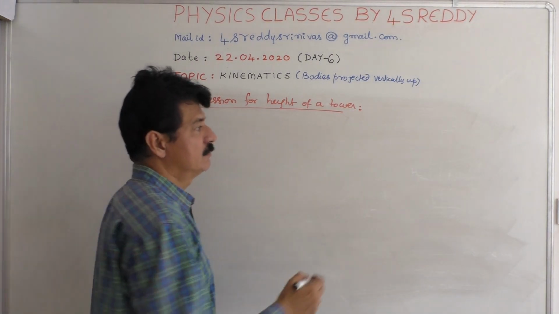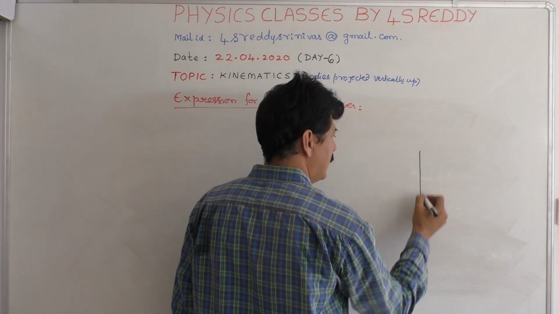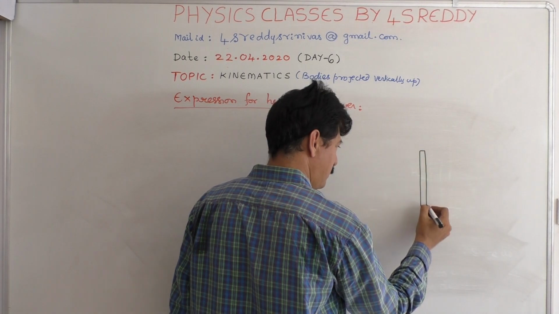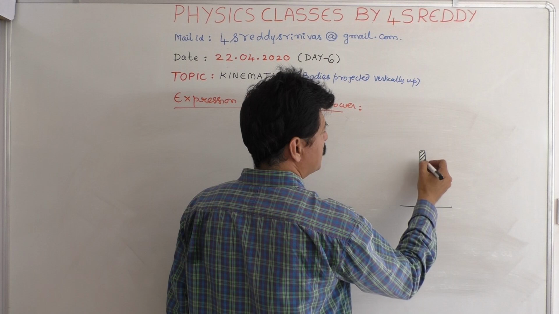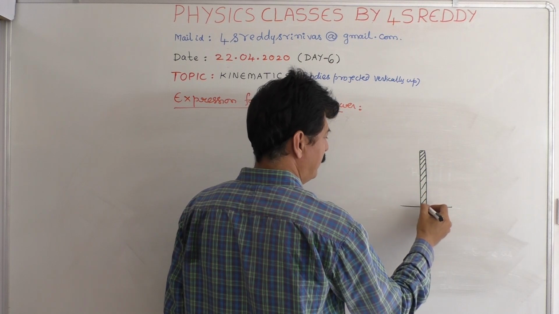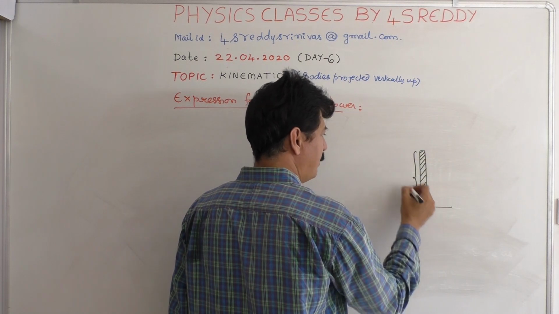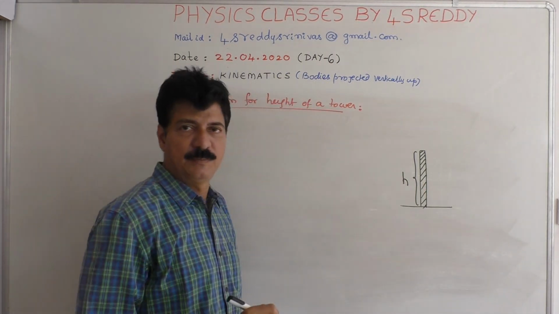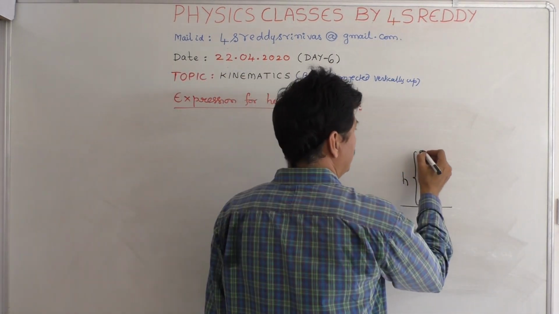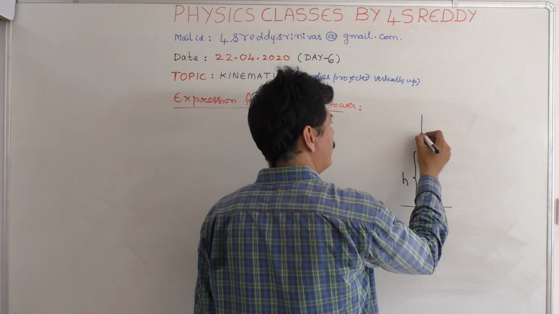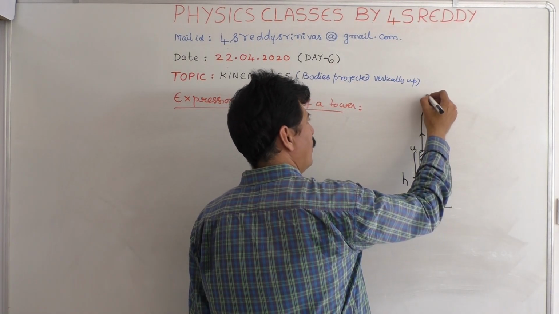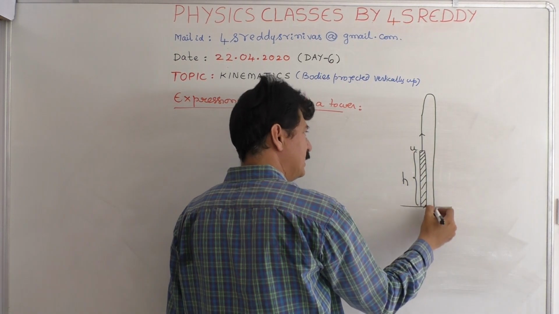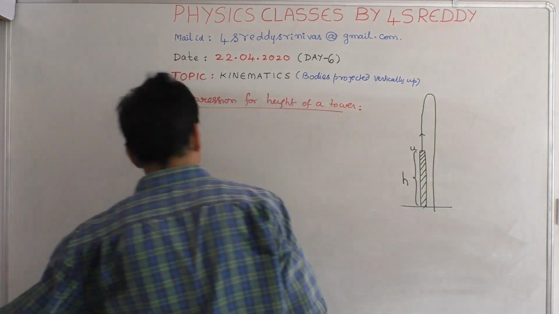This is another thing. Let us consider a body is projected vertically up from the top of a tower of height h. If it is projected vertically up from the top of the tower with an initial velocity u, while reaching the maximum height, its velocity becomes 0.